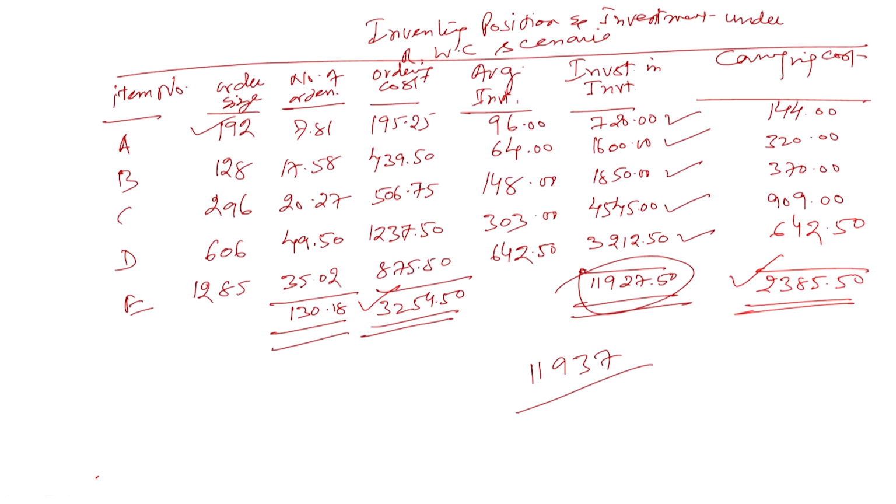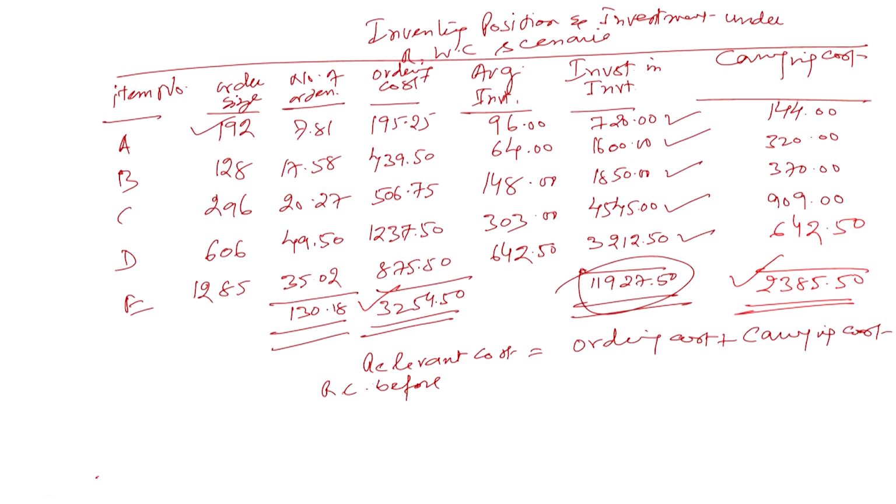So, we will sum it up and see what is the total cost, and we will find out what was the total investment cost earlier. We have not calculated that cost. So, we will try to find out what the ordering cost was earlier. So, let us see here. We will make the analysis here.